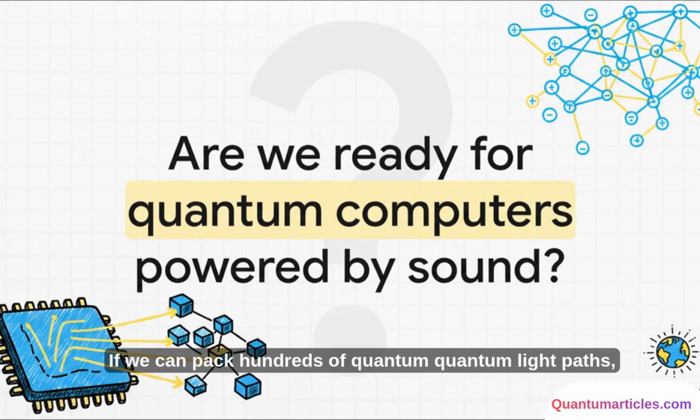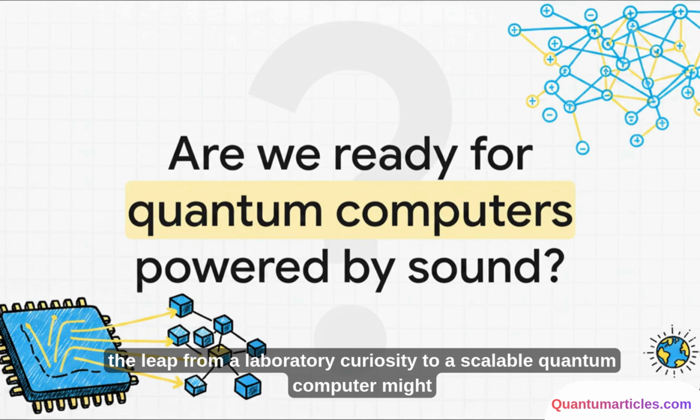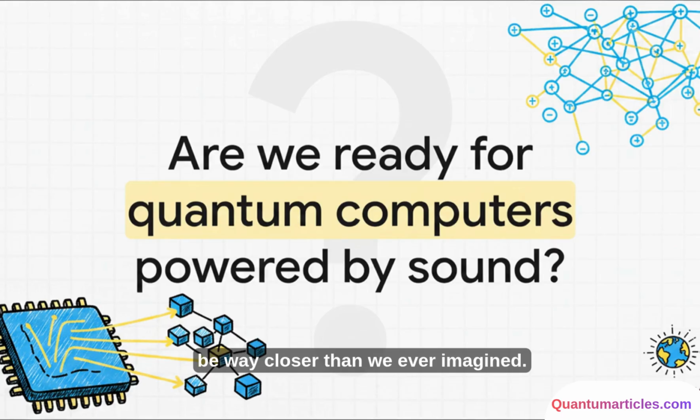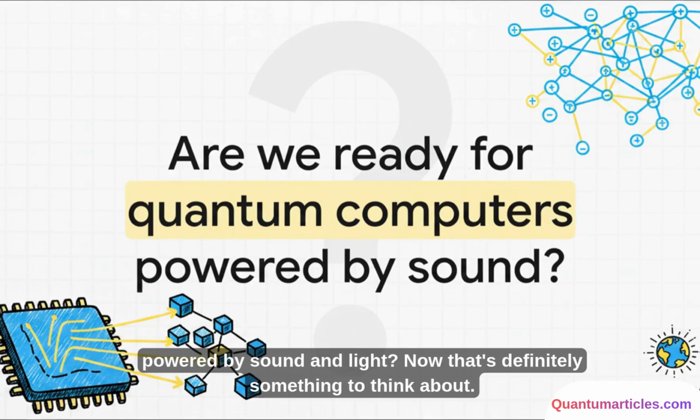If we can pack hundreds of quantum light paths and the microscopic sound waves that control them onto standard silicon chips, the leap from a laboratory curiosity to a scalable quantum computer might be way closer than we ever imagined. Which leaves us with one pretty wild question. Are we actually standing on the brink of desktop quantum computers powered by sound and light? Now that's definitely something to think about.